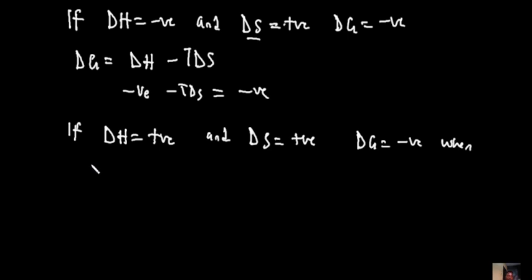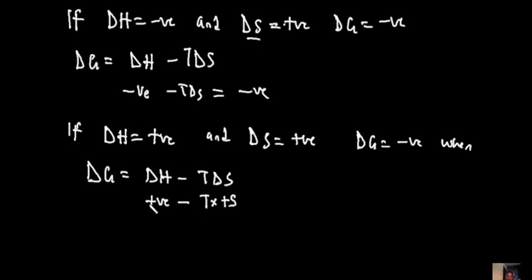ΔG equals ΔH minus TΔS. If you have a positive value here, which is what we are indicating, and then you have a negative value, and you have T multiplied by a positive S. Now, if this negative is to open this, it will remain negative.